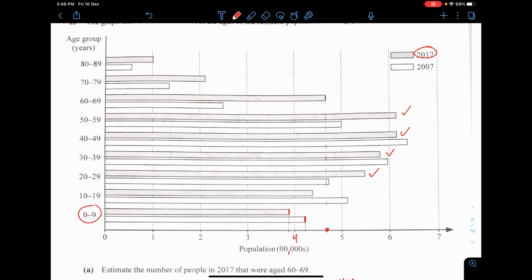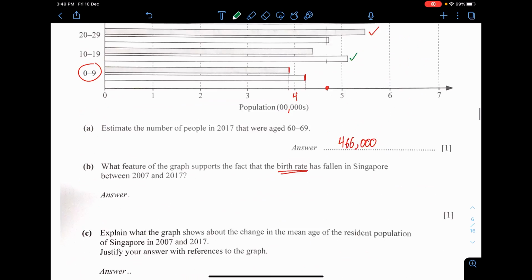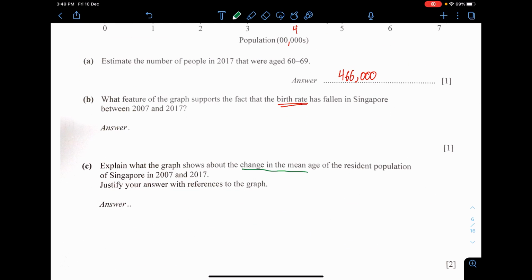Let's take a look at the 4 highest bar graphs for 2017, and then I will use the green color for 2007. The highest here, 1, 2, 3, and then 4. I can't say that this actually means the mean is exactly there. I'm just looking for the highest amount. It's actually concentrated somewhere around this area. So what can I compare between these two? The question asks you about the change in the mean age, whether it has increased or decreased between 2007 and 2017.